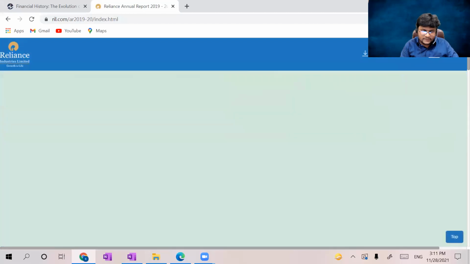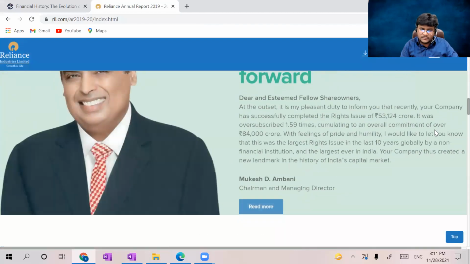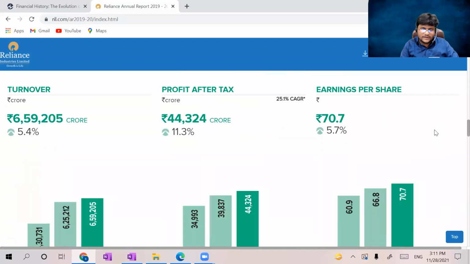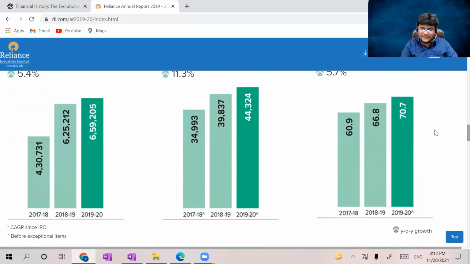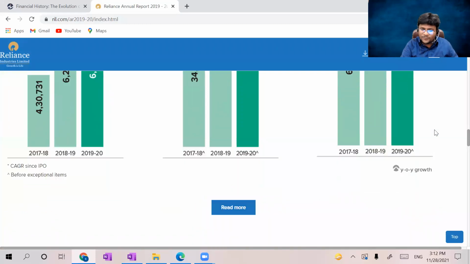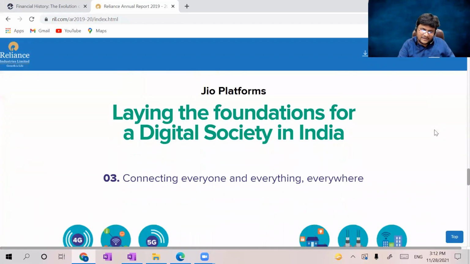So see here, guys. It says a run over pages actually. So graphs, analysis, turnover, profit after tax. So many analyses. Annual report forms part of analysis, right?